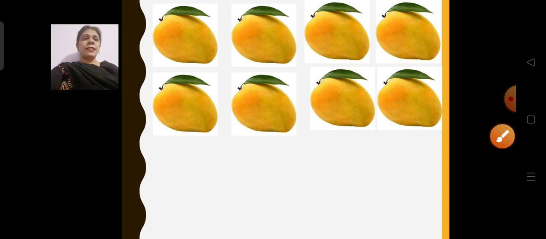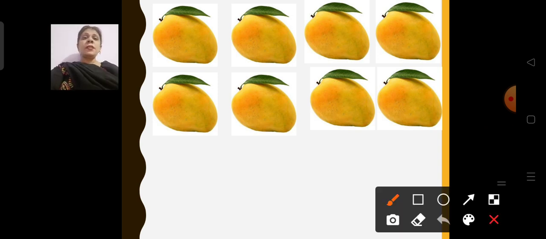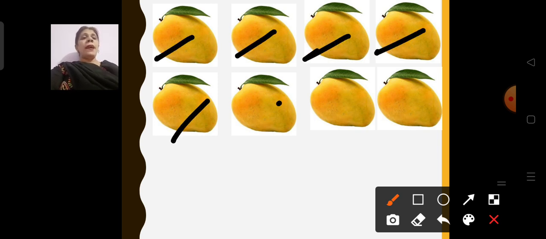Now here children, let us count. In the first slide there were 6 mangoes, I told you. Now let us see: 1, 2, 3, 4, 5, 6, 7, 8. Now children, here 8 mangoes are there. So let us see with these 8 mangoes how many lots we can make.